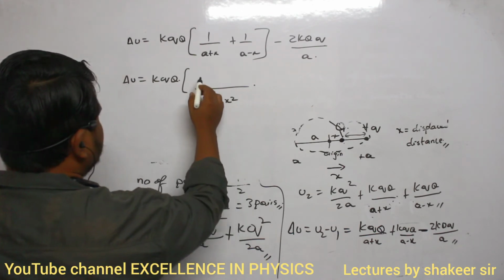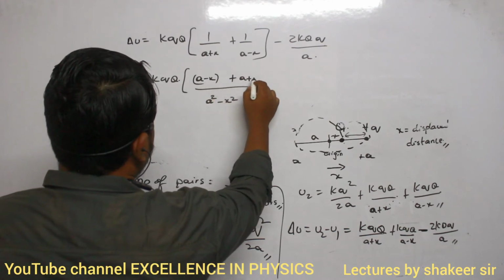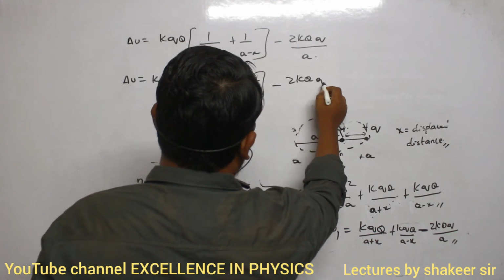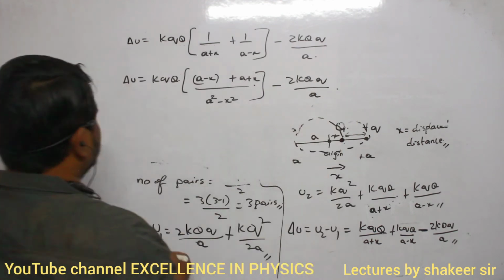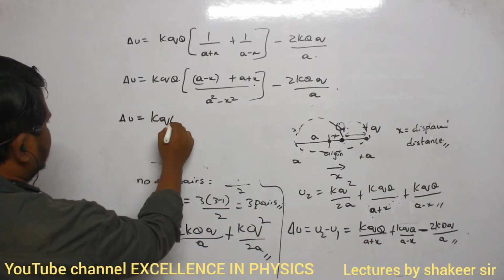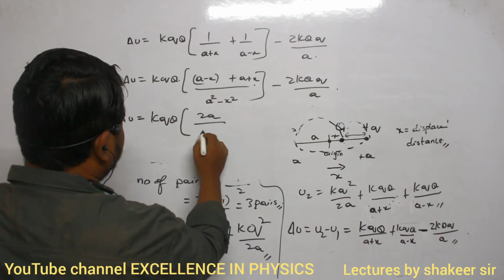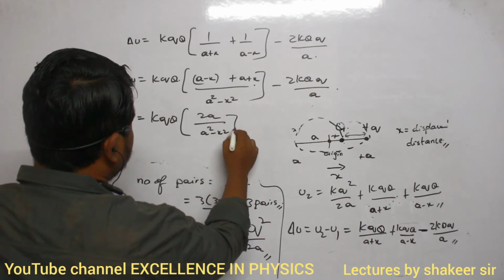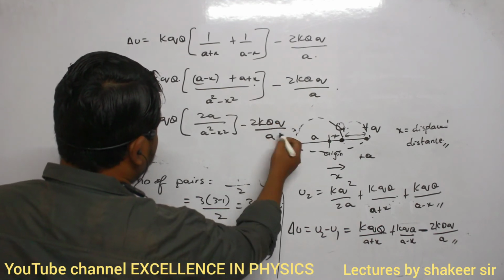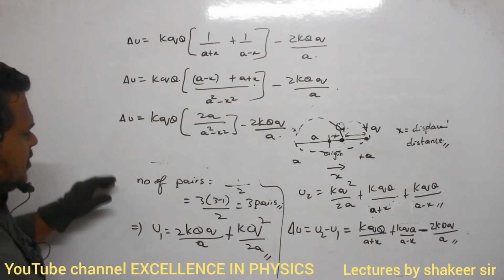So a square minus x square. So this is a minus x plus a plus x. Clear? So minus 2kq into q divided by a. So therefore delta U is equal to kq into small q into 2a divided by a square minus x square, minus 2kq into q divided by a. So I can write up to here. Okay?